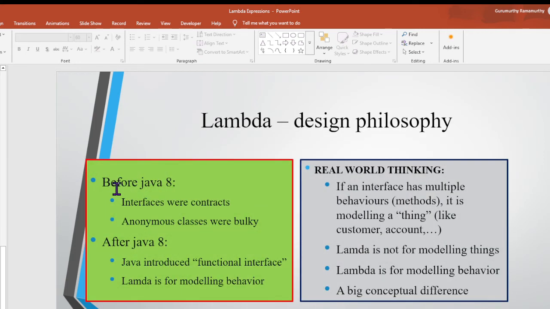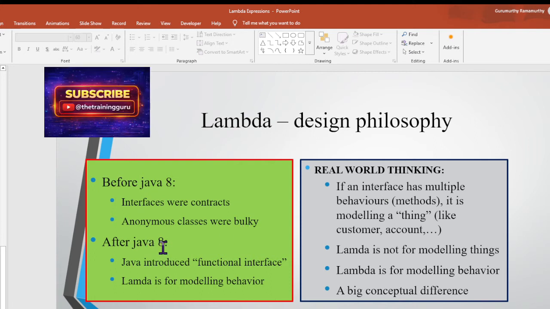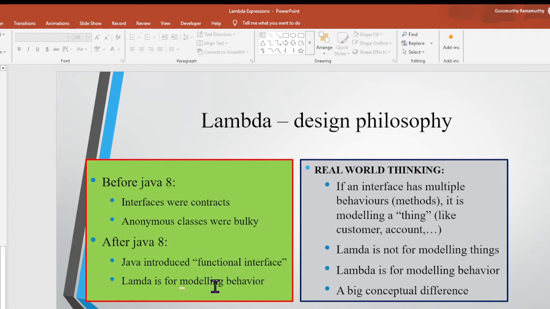Look at it here. Before Java 8, we had interfaces. Interfaces were contracts, like a set of methods, and anonymous classes are bulky. But after Java 8, Java introduced the functional interface. Lambda is for modeling behavior.